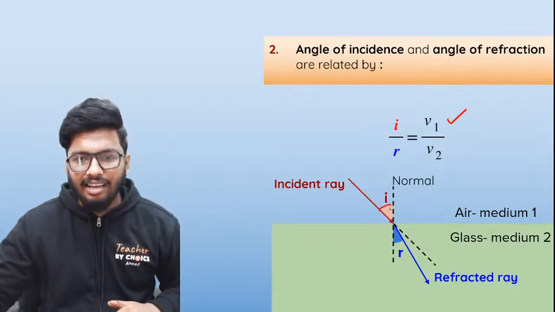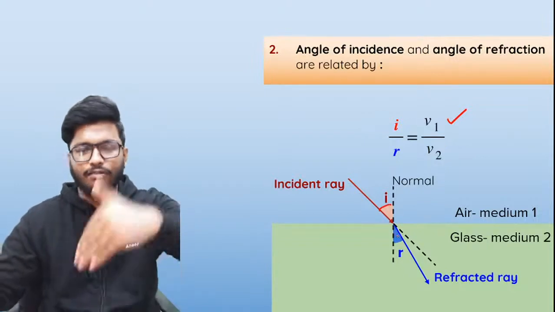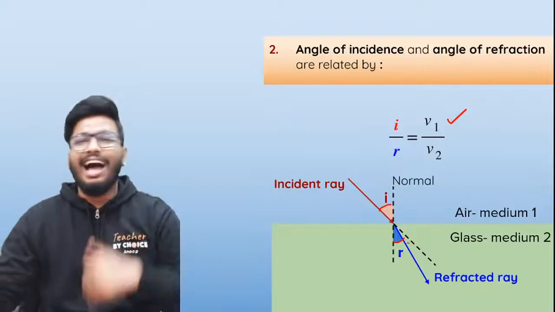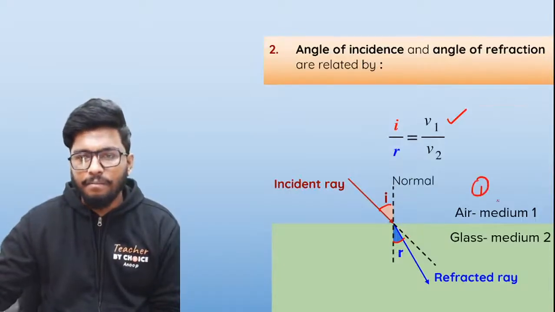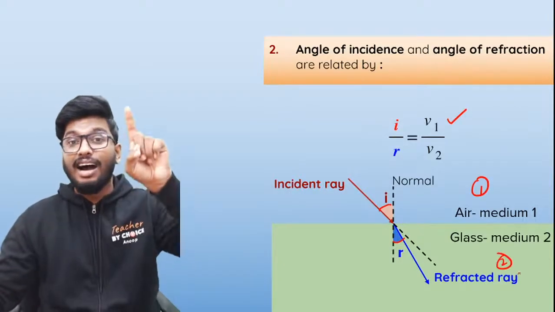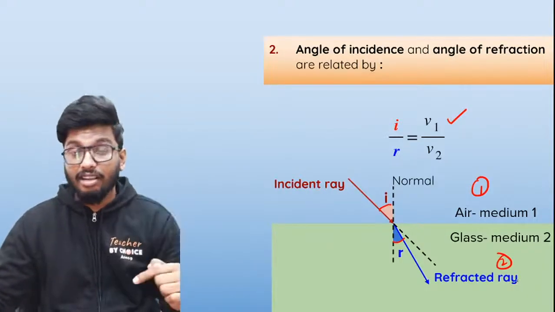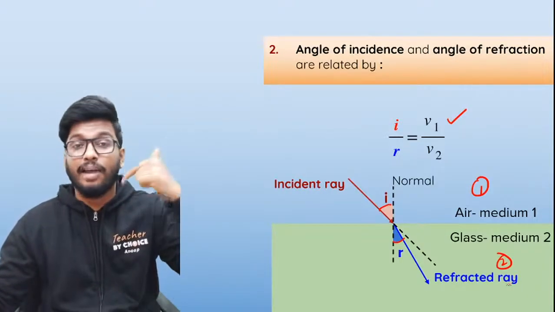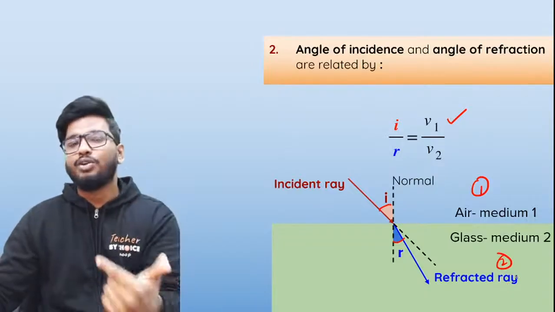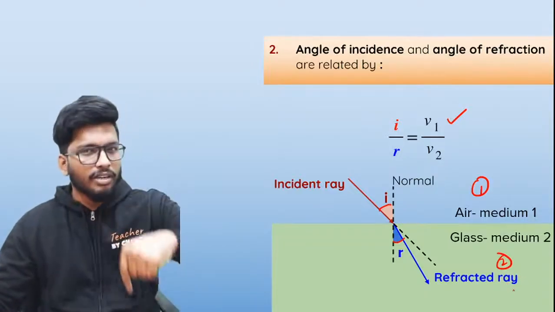That is I. This is the first medium. This is the angle of incidence. This is the angle of refraction. This is the first medium. This is the second medium. So the incident angle divided by the refracted angle, or angle of incidence divided by angle of refraction, is equal to the speed of light in the first medium to the speed of light in the second medium.